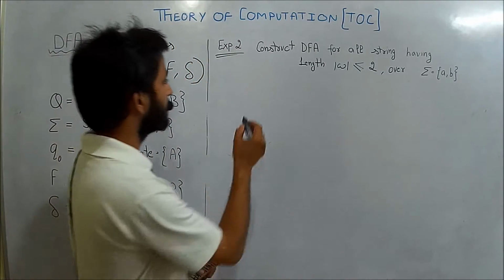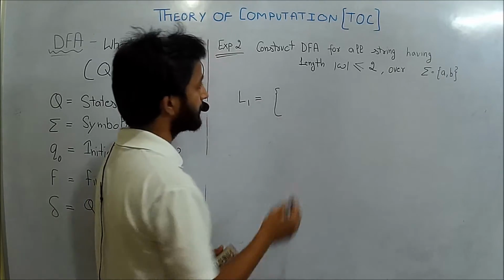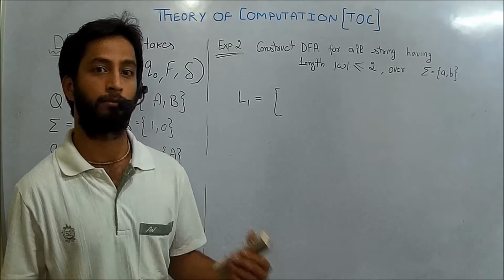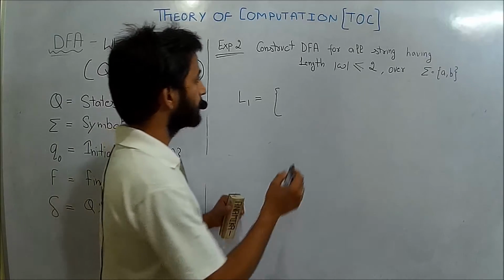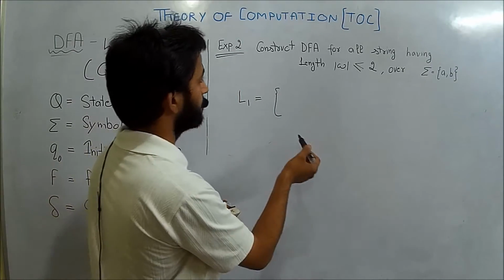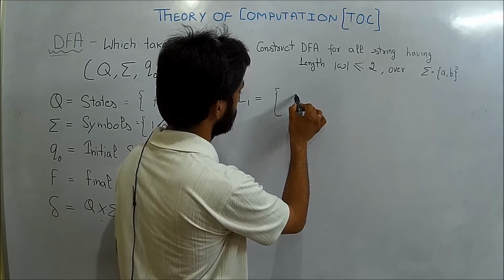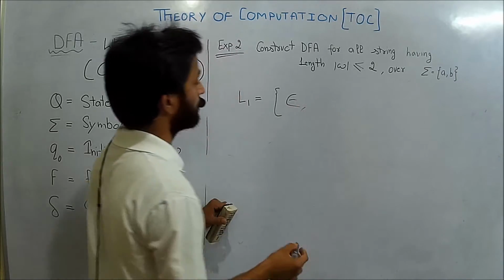For the given expression, the language L1 will become the set of all strings of length 2 or less than 2. It will not exceed strings of length 2. The possible language from the above expression will be, first, the string of length 0, which is epsilon.